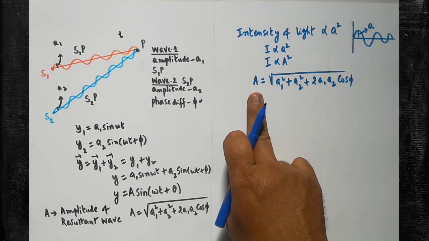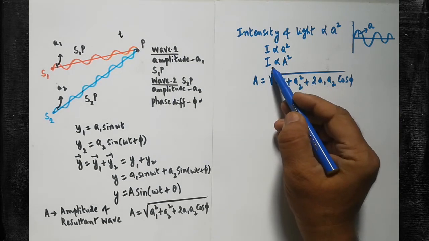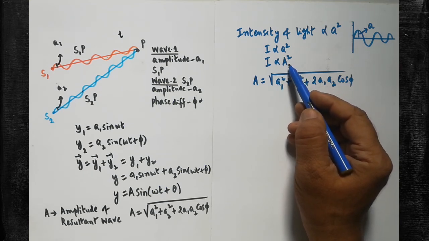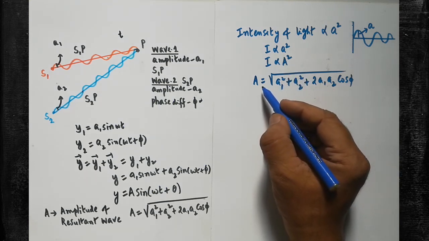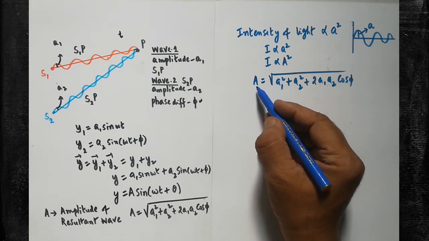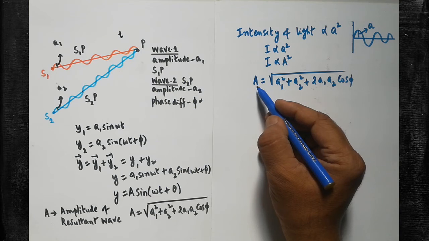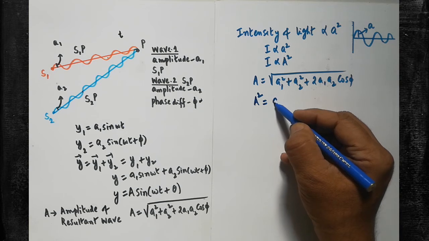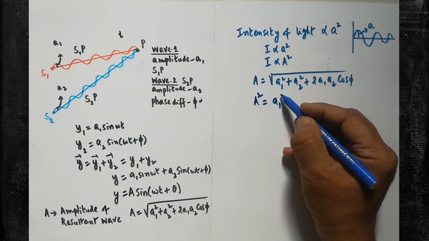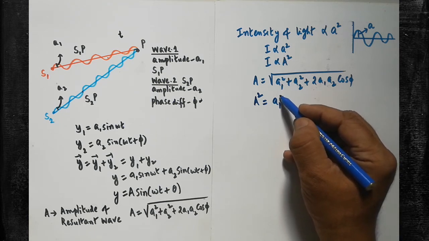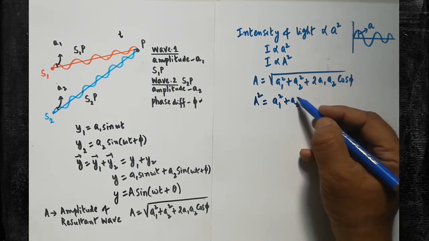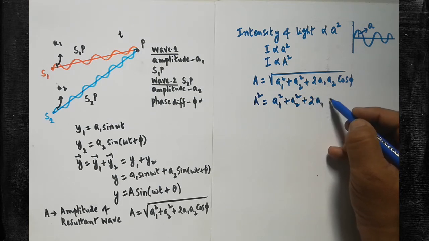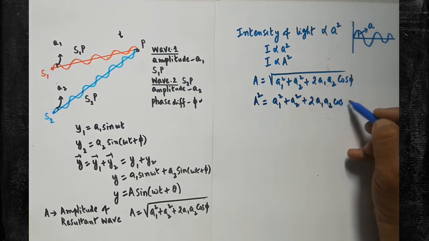The equation which is given in amplitude form can be converted into the equation for intensity. Are you clear? As I have told earlier, intensity is directly proportional to the square of the amplitude. Now we would like to convert the amplitude equation in terms of intensity. What we have to do? This amplitude equation must be squared. Amplitude square is equal to, after taking the square on the RHS, a1 square plus a2 square plus 2a1 a2 cos phi.